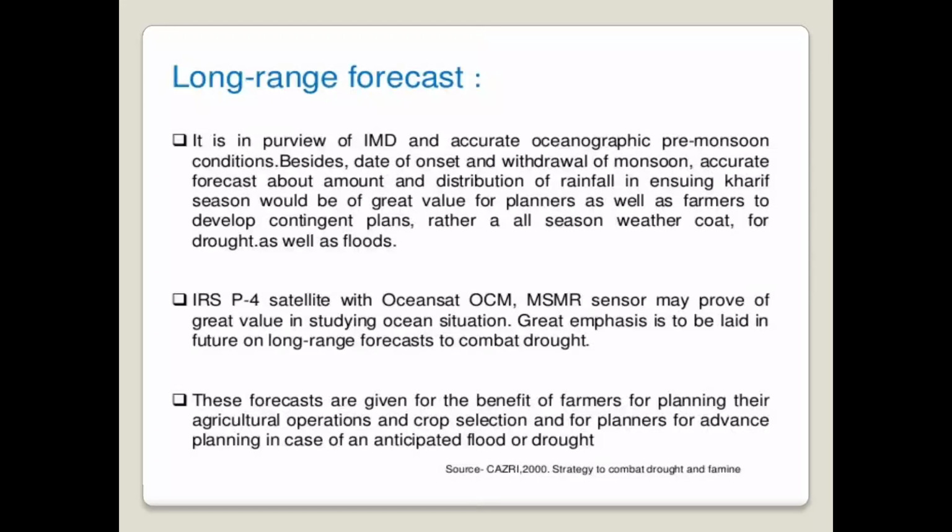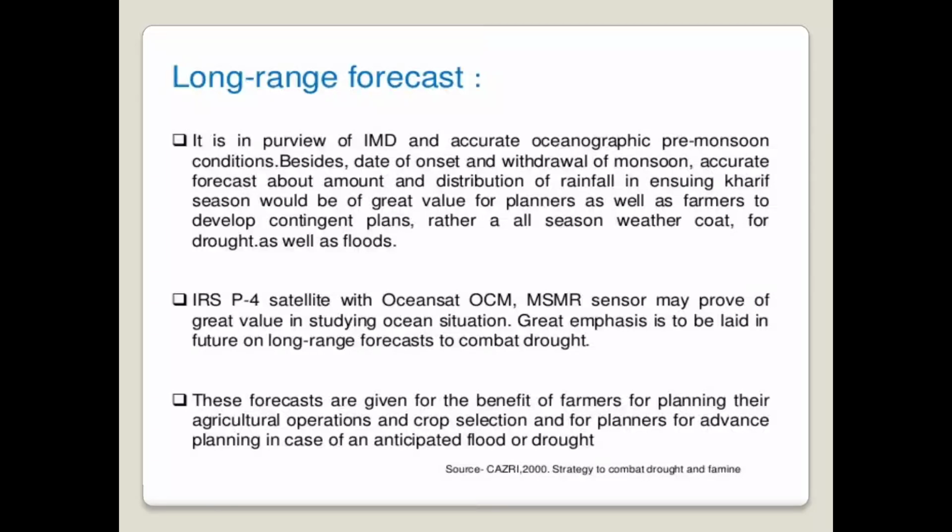Then the IRS-P4 satellite with the OceanSat OCM or MSMR sensor may prove of great value in studying the ocean situation. Great emphasis is to be laid in the future on long range forecast to combat the drought condition. These forecasts are given for the benefit of farmers for planning their agricultural operations as well as crop selection, and for planners for advanced planning in case of anticipated flood or drought condition.